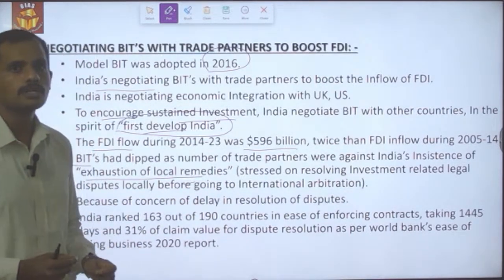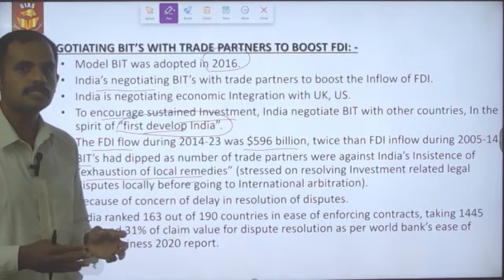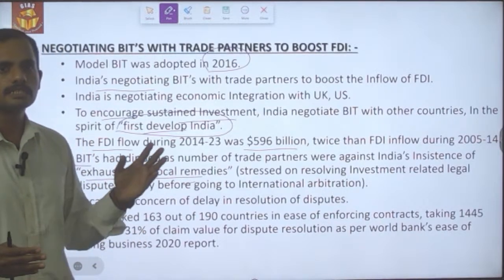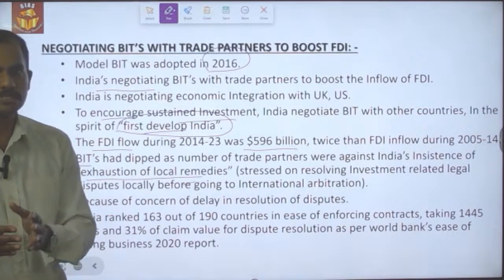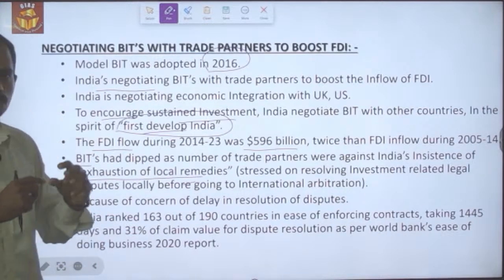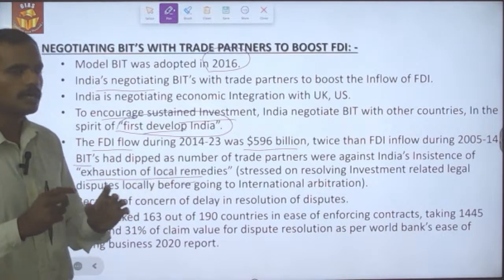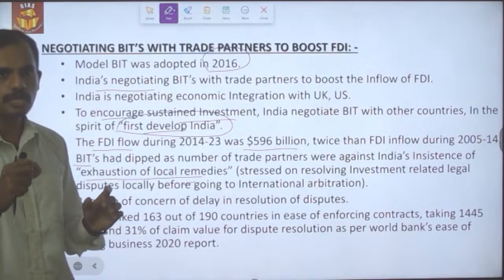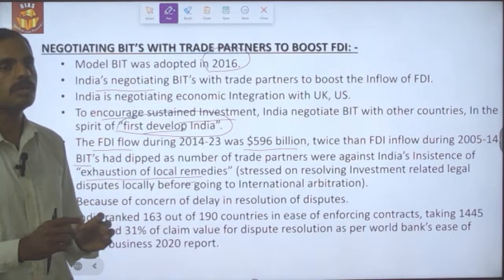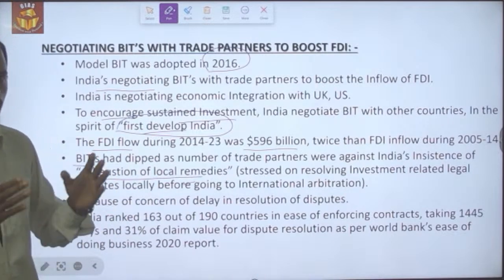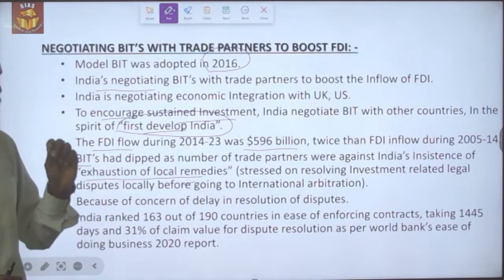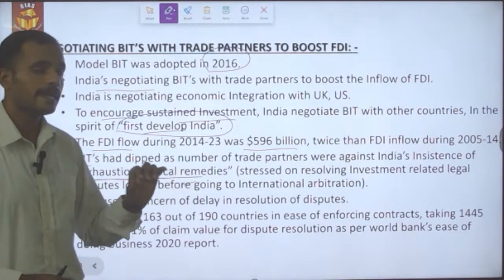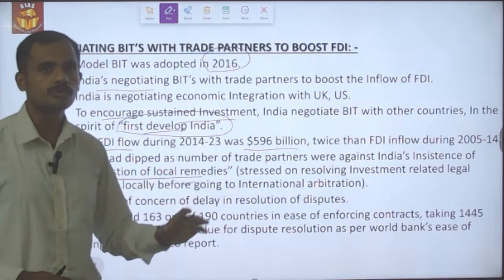Whenever a dispute arises between the state and the foreign companies operating in India, the first instance they need to go to is the local courts, not the international court. Only after exhaustion of local remedies do the foreign companies approach the international court. That is the meaning of exhaustion of local remedies.